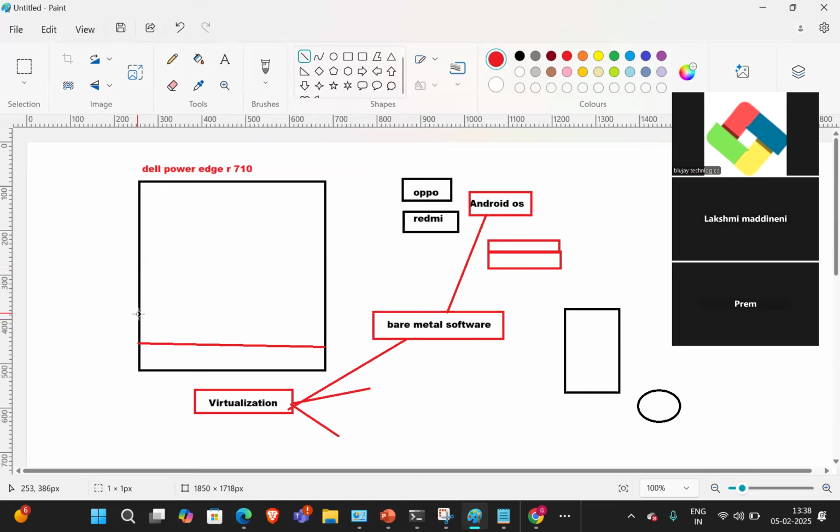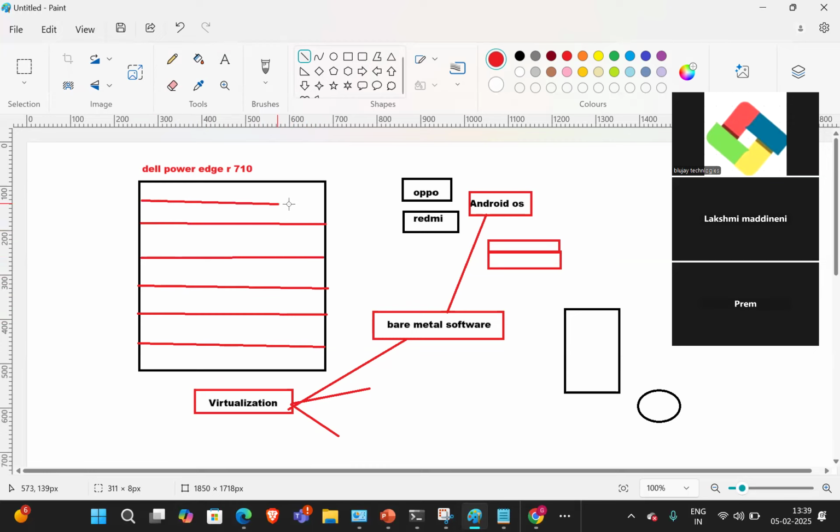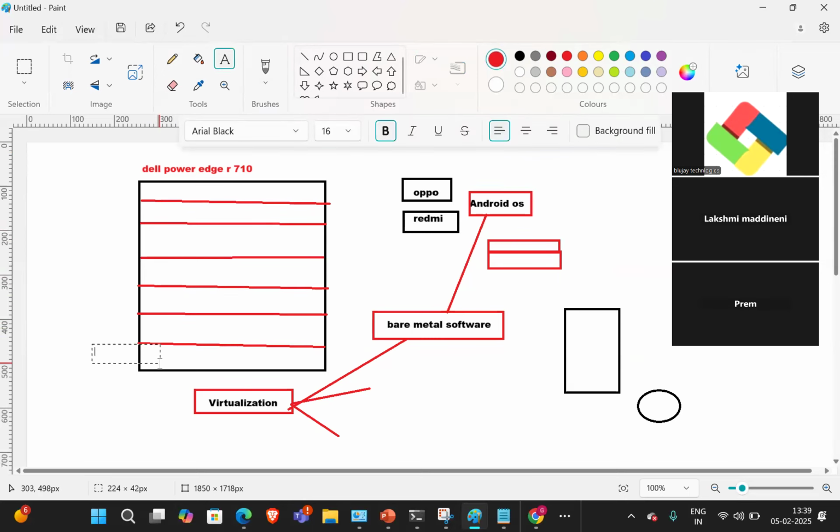what is virtualization? We can divide the resources and install a number of OSs based on the resources. That is nothing but virtualization. So we call it a VM. What do we call it? We call it a VM. VM is nothing but a virtual machine. What is that, guys? A virtual machine.